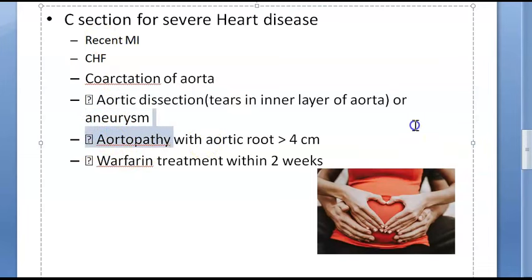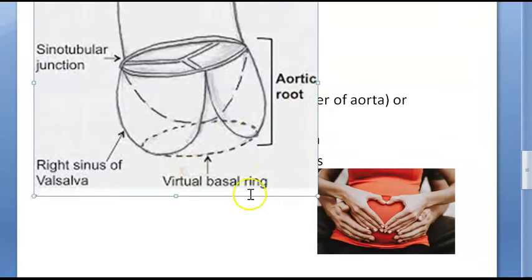Aortopathy with aortic root greater than 4 centimeter. What do you mean by aortic root? Root is, I think, the part that comes out from the left ventricle. Yes, so look at this. This is the ventricle, let's say. Here you have the ventricle, here you have the aorta. So between the ventricle and the aorta, you have the aortic root. See? This is the aortic valve.